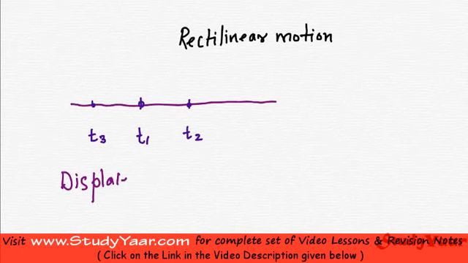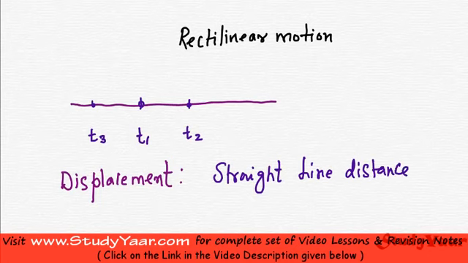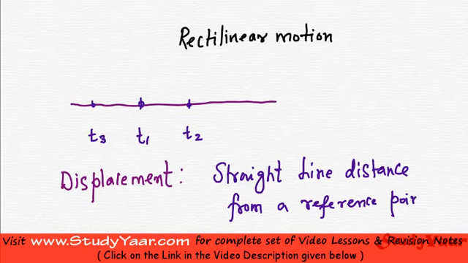With this information I am going to introduce a concept called displacement. What is displacement? Displacement is simply a straight line distance from a reference point. So in order for you to define displacement you should have a reference point. Let us assume that my reference point is this.